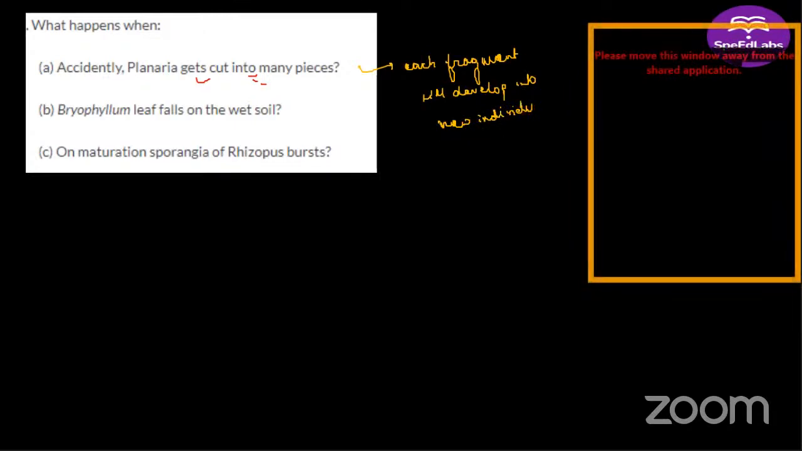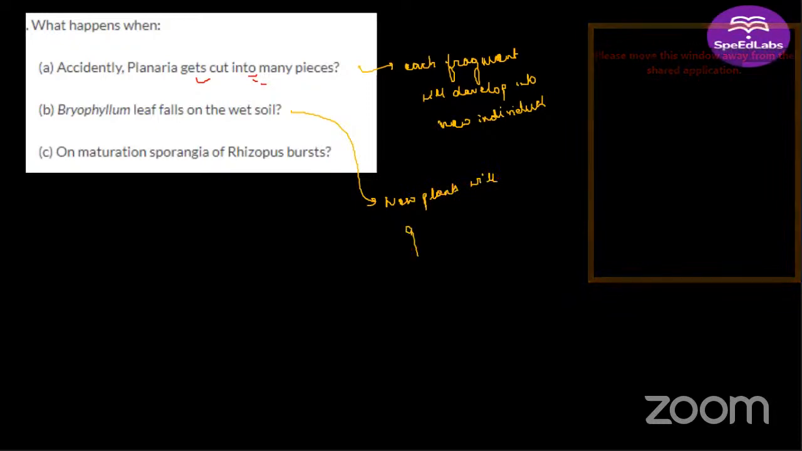Yes, Rishikesh, what is going to happen if a bryophyllum leaf falls on wet soil? New plants will grow from buds. Very good. At the margin of the leaves there are buds which are growing, so new plants will grow from buds. Good.